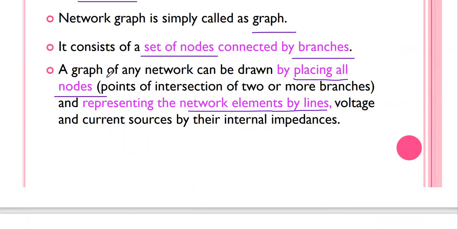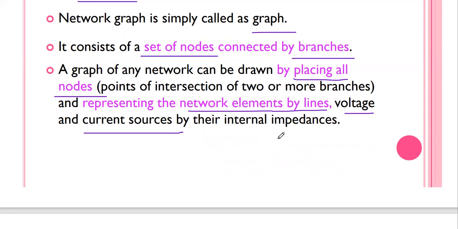This graph consists of all nodes as they are in the network, and each network element is replaced by simply a line. And what about the sources, the voltage sources and current sources? They are replaced by their internal impedance.